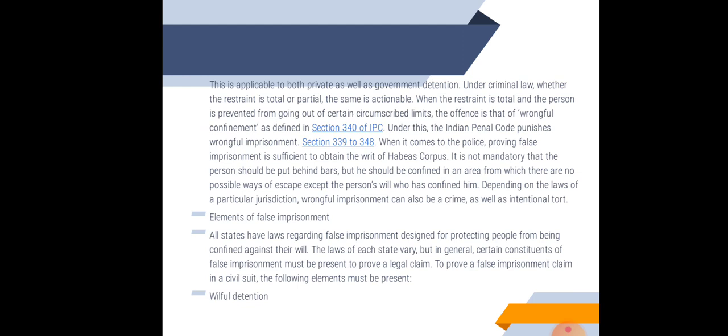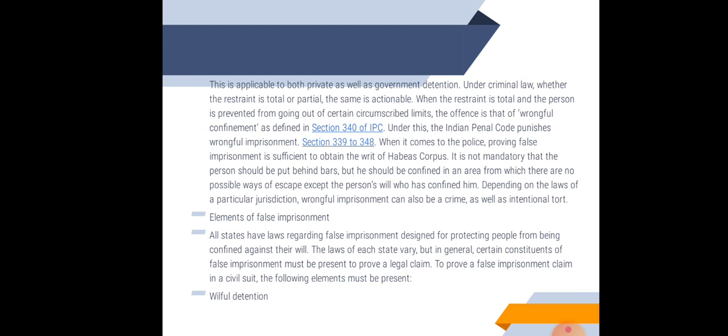When it comes to the police, for proving false imprisonment, it is sufficient to obtain a writ of habeas corpus. It is not mandatory that the person should be behind bars and confined in an area where there is no possible way of escape except through the person who has confined him. Depending on the law of a particular jurisdiction, wrongful imprisonment can be a crime as well as an intentional tort.